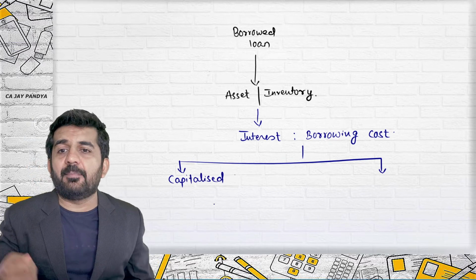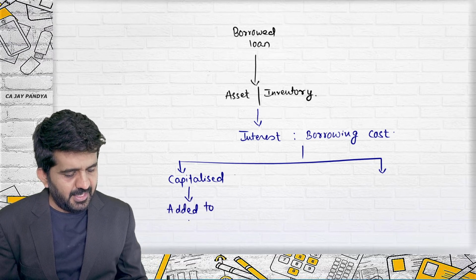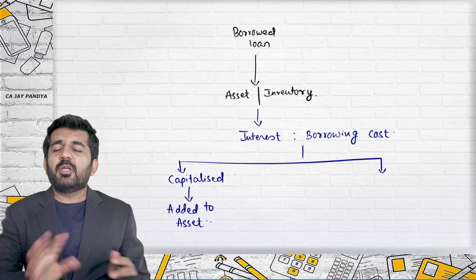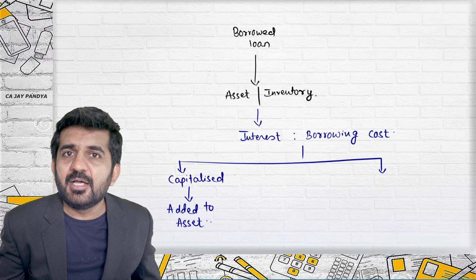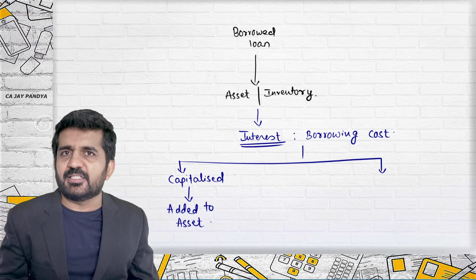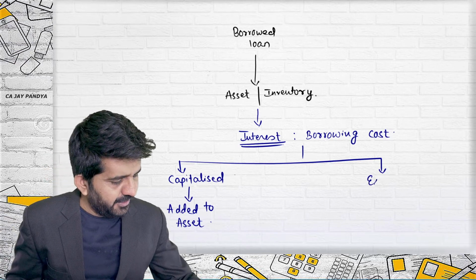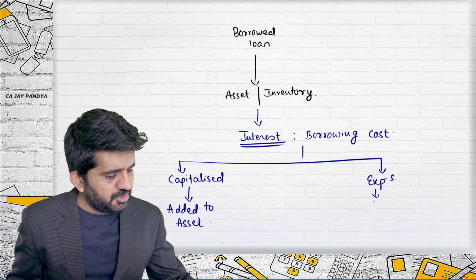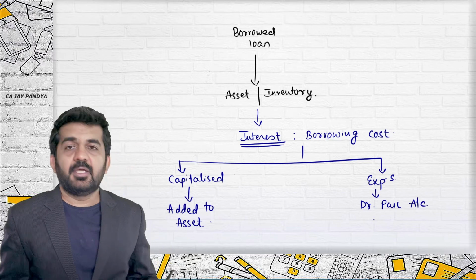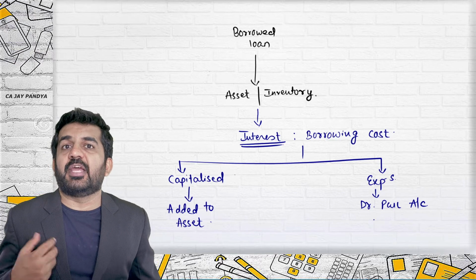What is the meaning of capitalized? The cost will be added to asset. Whatever is the cost will be added to the asset. Which cost? Borrowing cost. That is in this case nothing but interest cost. Is it all? If the conditions are not satisfied, it will be treated as expenditure and will be debited to profit and loss account. Sir, which borrowing cost can be capitalized? Sir, which borrowing cost cannot be capitalized?